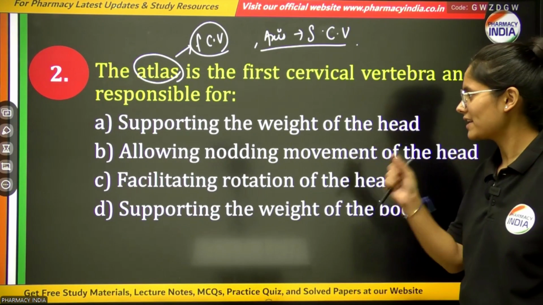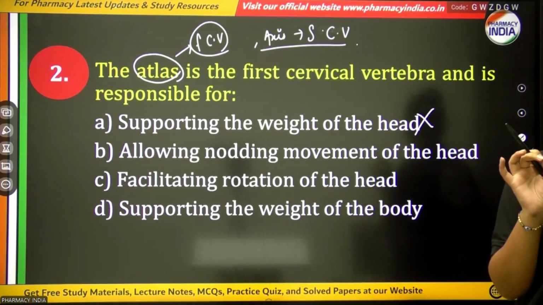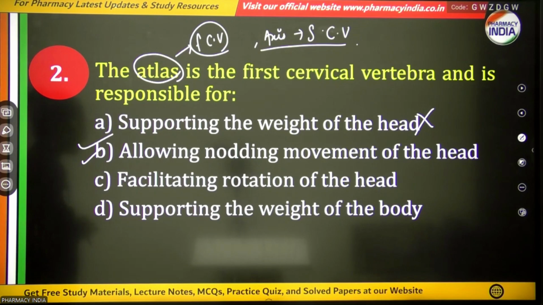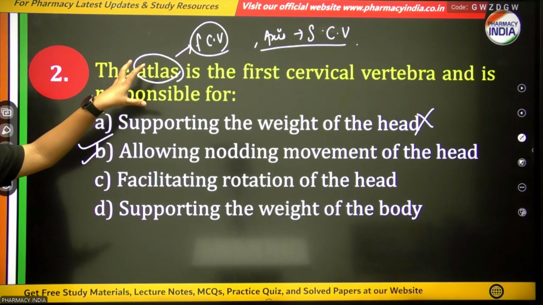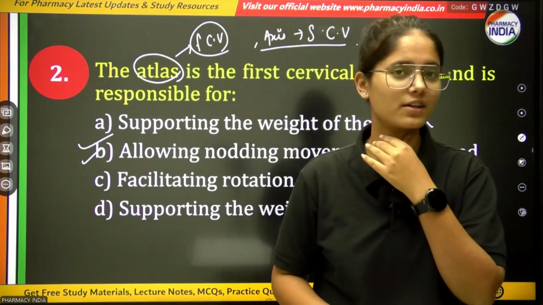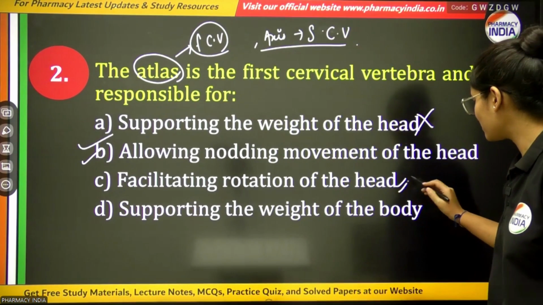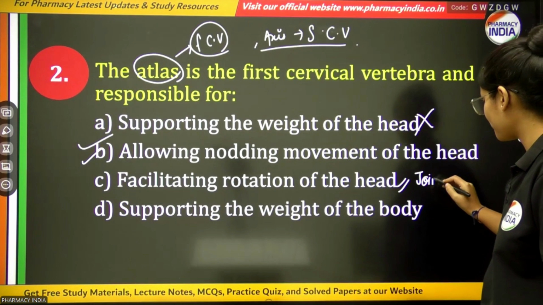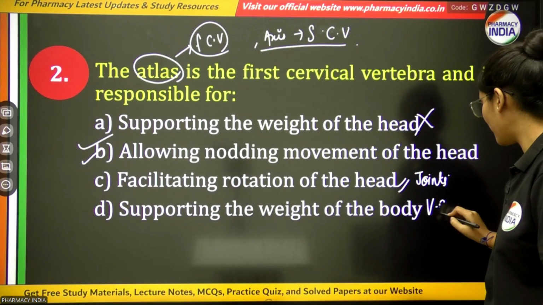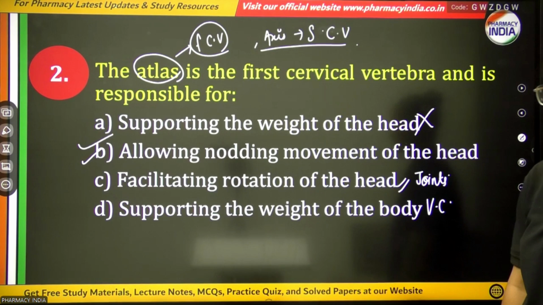It is very clear that supporting the weight of the head is not the function of the atlas. The correct option is allowing nodding movement of the head. The atlas allows nodding movement of the head, like this or this. Facilitating rotation of the head is the function of joints, and supporting the weight of the body is the function of the whole vertebral column. So the correct option will be allowing nodding movement of the head.